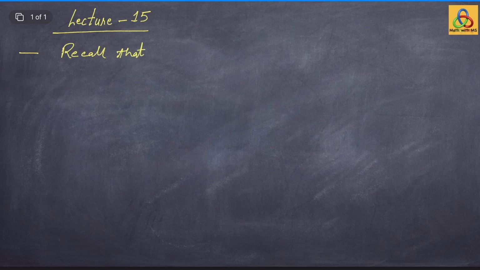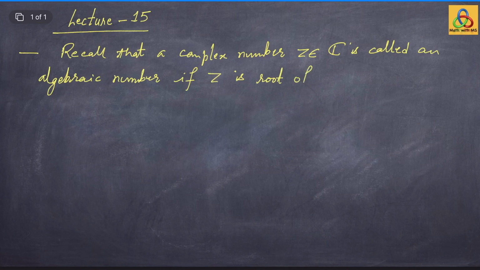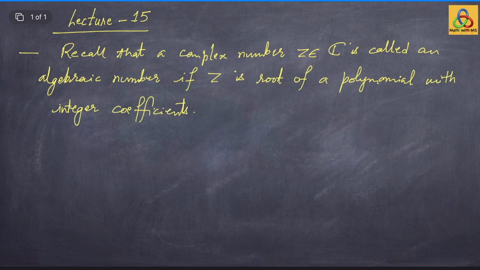Recall that a complex number z belonging to C is called an algebraic number if z is a root of a polynomial with integer coefficients. Notice that z being an algebraic number is equivalent to saying that it satisfies a polynomial equation with rational coefficients, because we can always cross multiply the denominator, and it turns out that plenty of numbers are algebraic numbers.